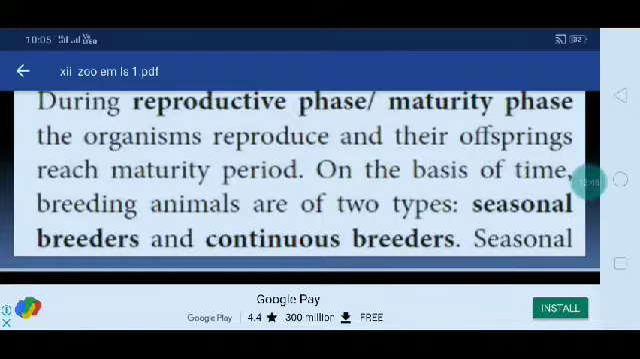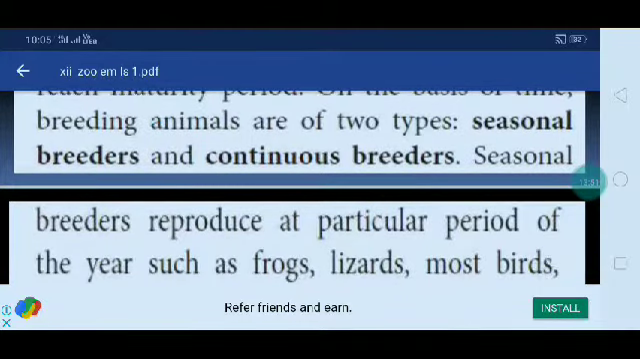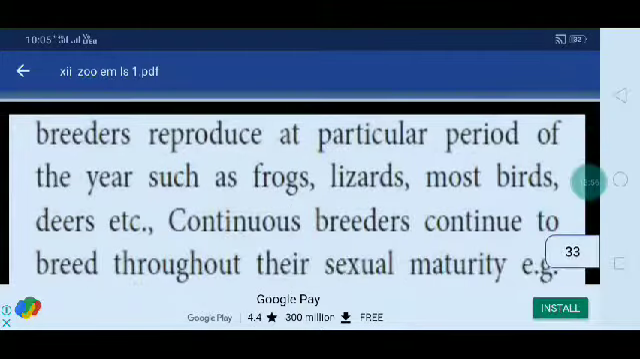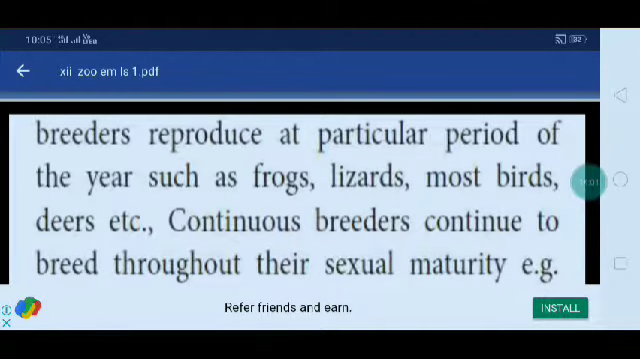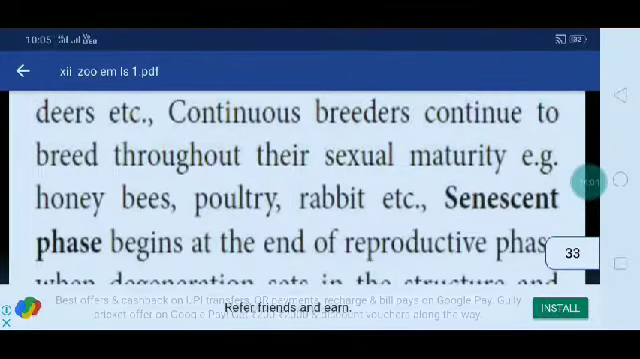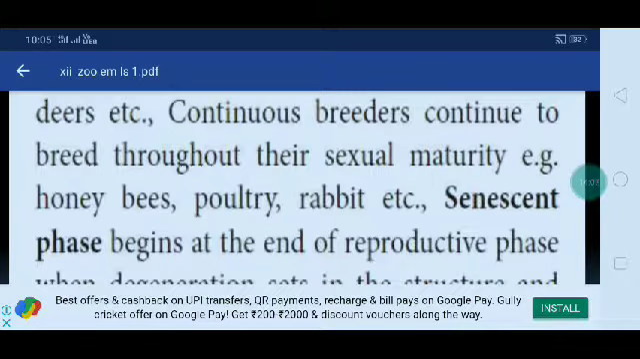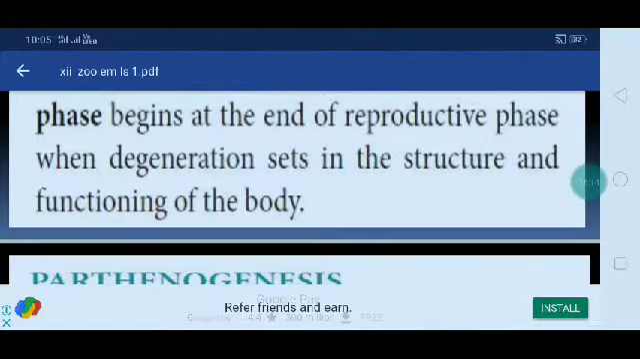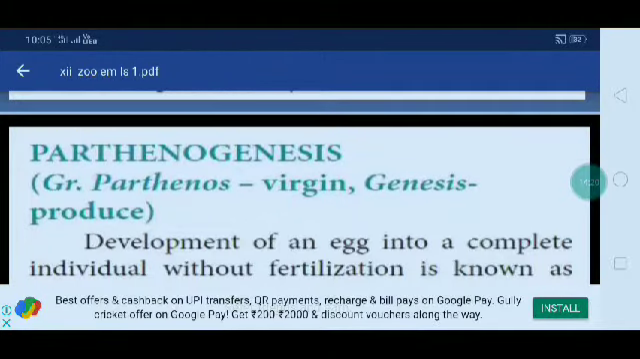On the basis of time, breeding animals are of two types, seasonal breeders and continuous breeders. Seasonal breeders are reproductive at particular periods only in a year, such as frog, lizard, most birds, deer, etc. Continuous breeders continue to breed throughout their sexual maturity. Example, honeybee, poultry, rabbit, etc. The senescent phase begins at the end of the reproductive phase when degeneration sets in the structure and functioning of the body.